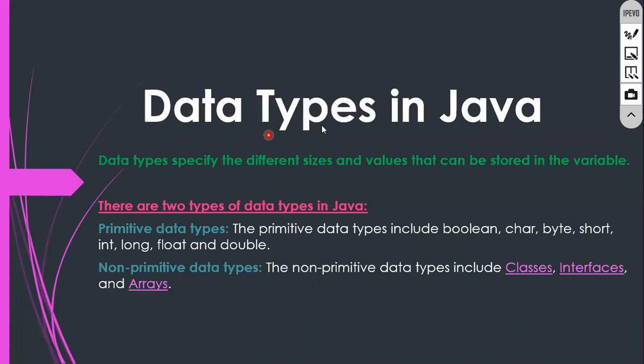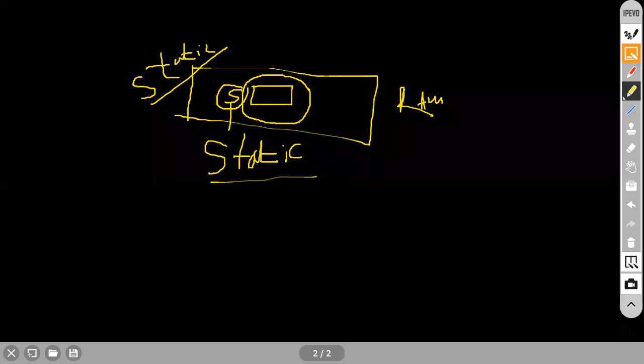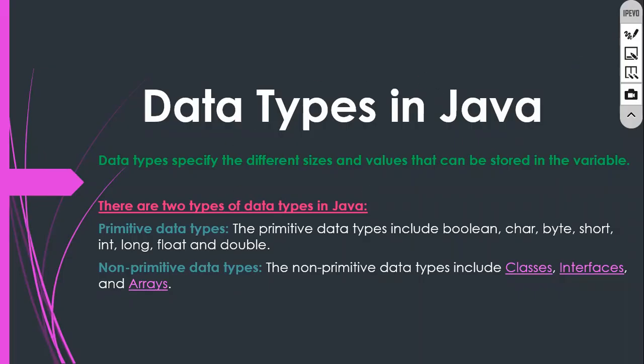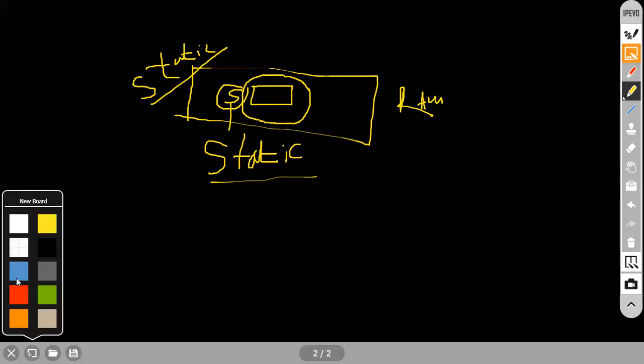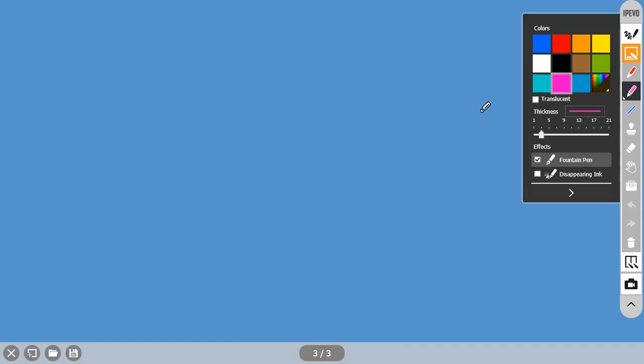Okay, see here. What do you mean by data type? When you create a variable, for that variable you are going to say this variable is of this type. For example, I will show you. Let me take a new one, and I will change the color as well.